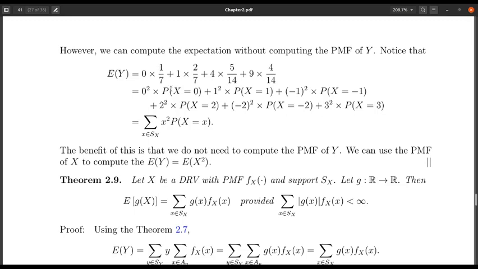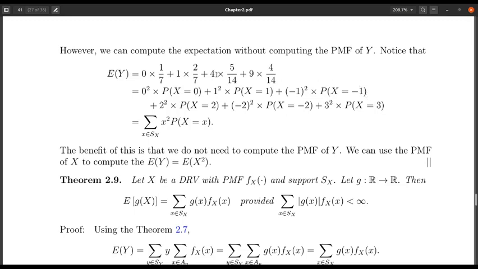So this probability is the same as probability x equals 0, and 0 can be written as 0 square. Then the next one, 1 multiplied by 2 by 7. Remember that 2 by 7 was the sum of the probability that x equals 1 and x equals minus 1. So this term, 1 multiplied by 2 by 7, I can write as 1 square multiplied by probability x equals 1 plus minus 1 square into probability that x equals minus 1.